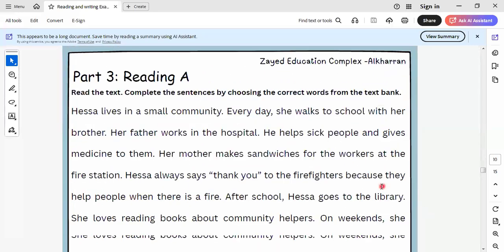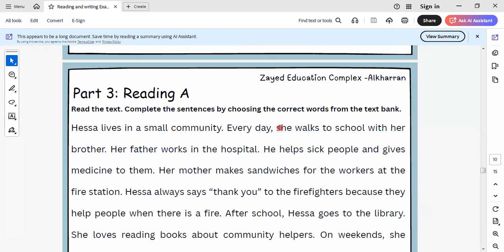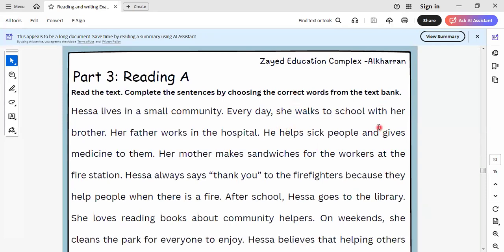Let's go to another item here. Here is reading comprehension. In the exam, we have reading comprehension. And I would like to say something about grade 4. We follow in all the countries that we have a comprehension. In comprehension questions, we must read the text very well, because there is something beyond the meaning. So we must concentrate when we read the text to answer the questions in the correct way.